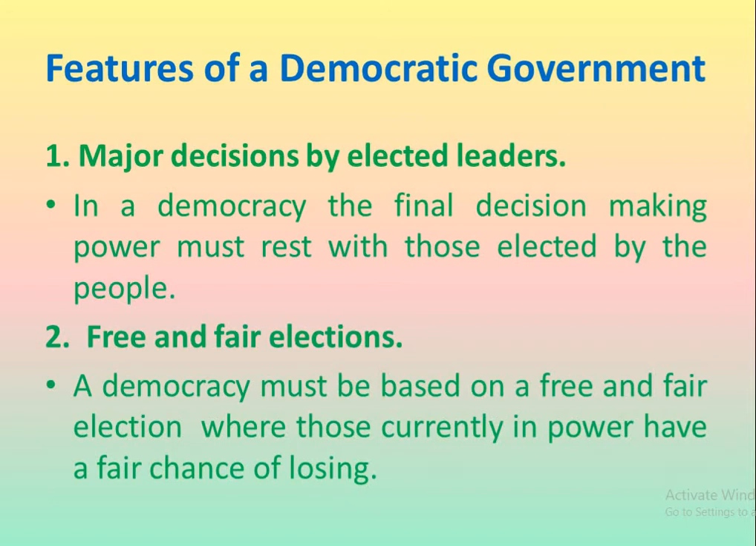Now let us discuss the features of democracy. First feature of democracy is major decisions by elected leaders. This means in a democracy, the final decision making power must rest with those elected by the people. Second feature of democracy is free and fair elections. This means a democracy must be based on a free and fair election where those currently in power have a fair chance of losing.